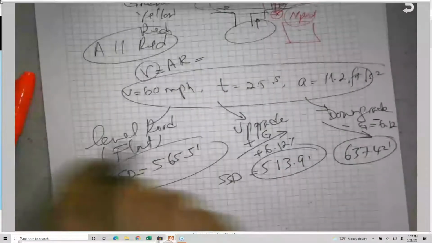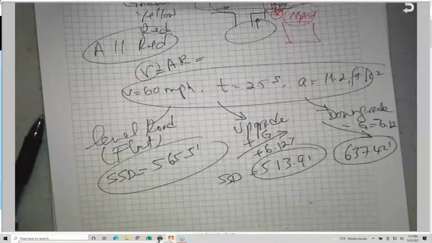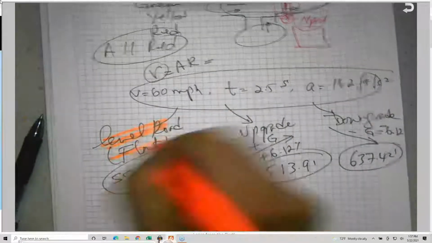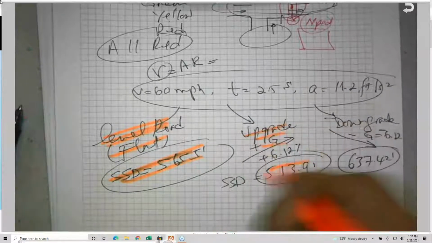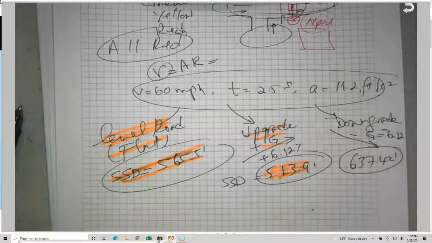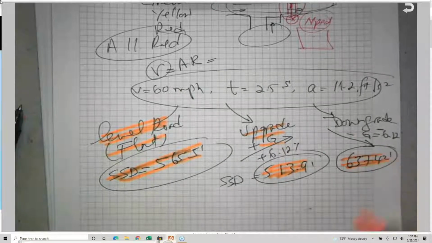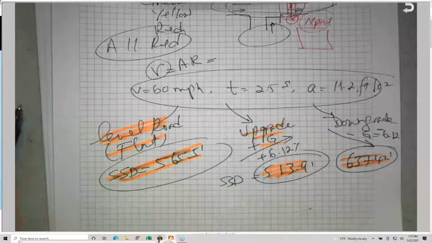So you can see the effect of the grade. This is a flat or level road where G is not considered at all. This is upgrade. I need a shorter distance because I'm going uphill. Okay, this is going down. This is the largest among the 3, which is expected. So I needed to be aware of that.